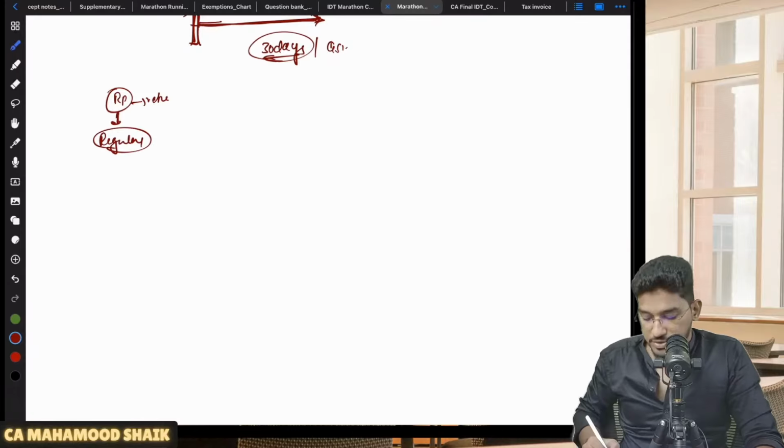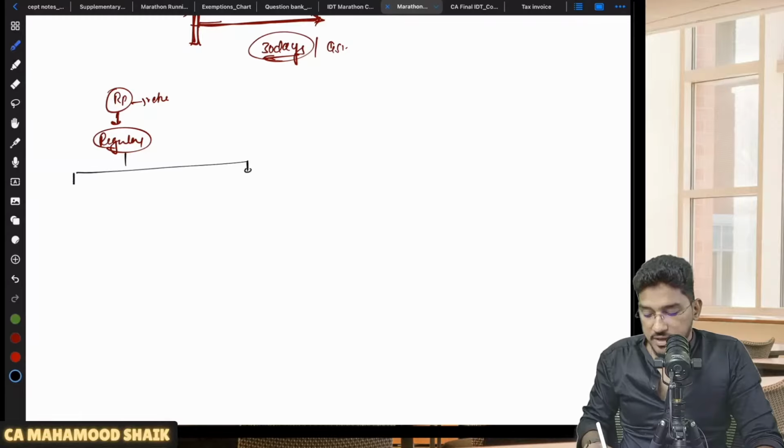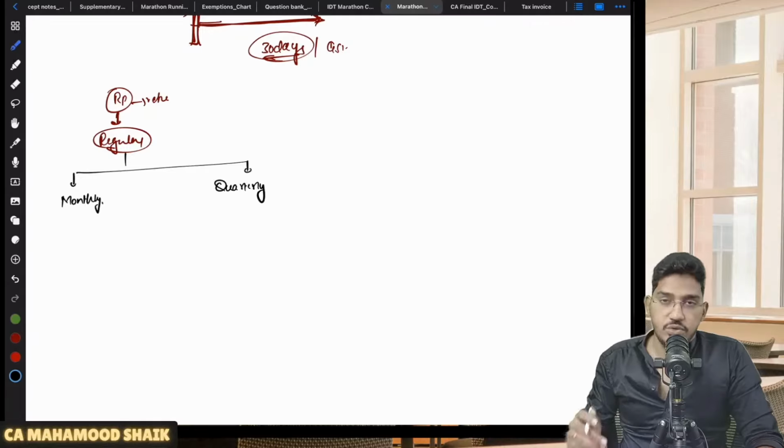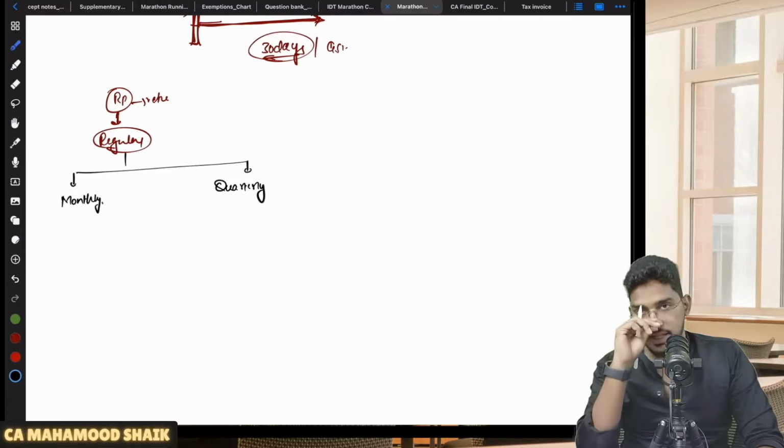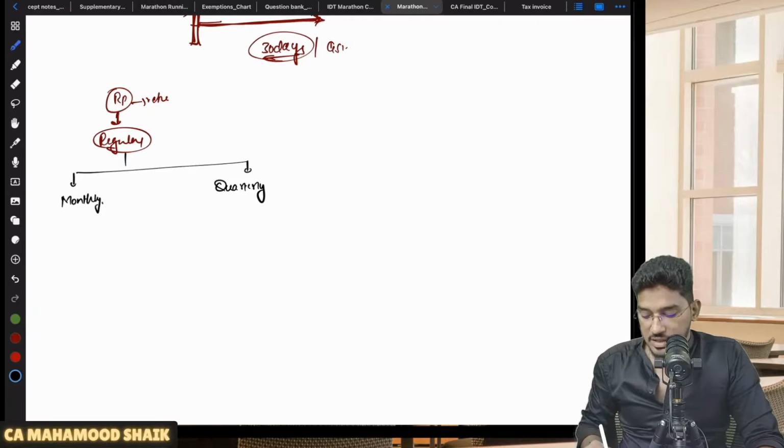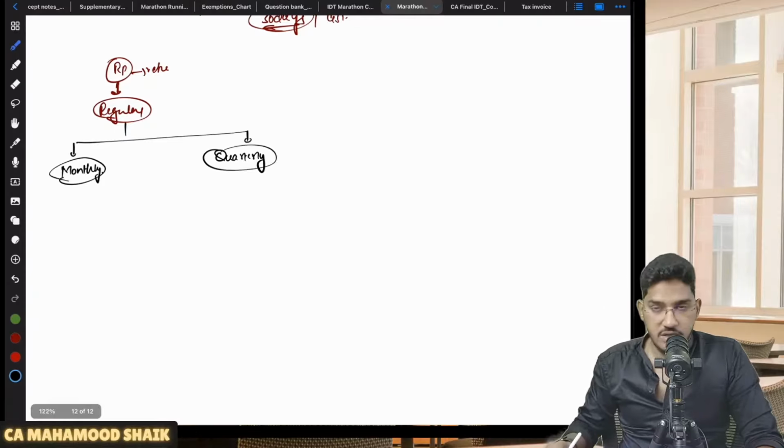You did not opt for composition levy. And if you are remaining under the regular scheme also, you are required to file returns. But there will be two options: either you could be a monthly return filer or you could be a quarterly return filer. Even those people who are registered under the regular scheme will have two options: either they can file monthly returns or they can file quarterly returns.